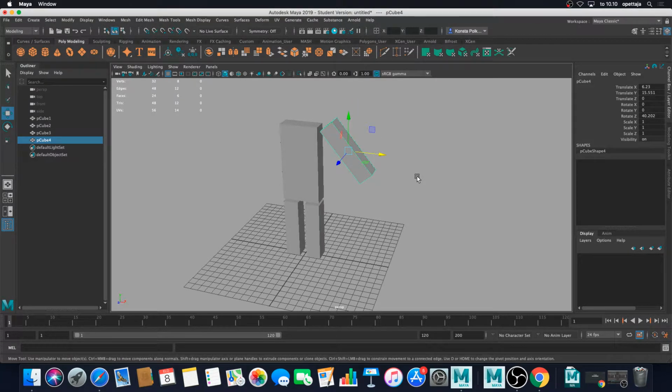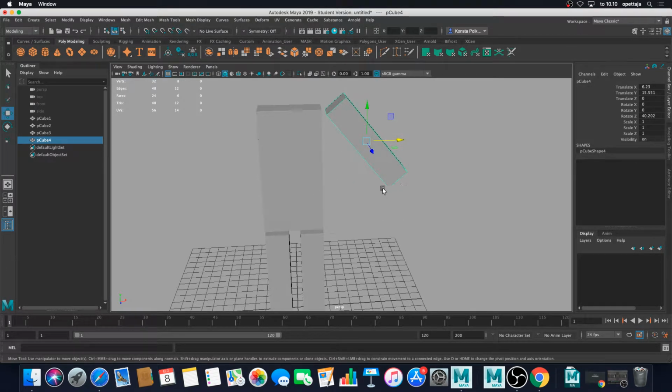I have selected the pcube 4. There are multiple ways to get this pcube copied or duplicated to the other side of my character.